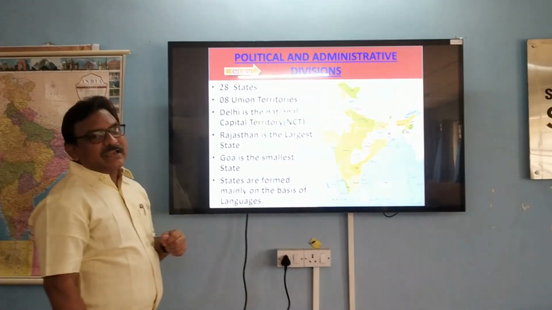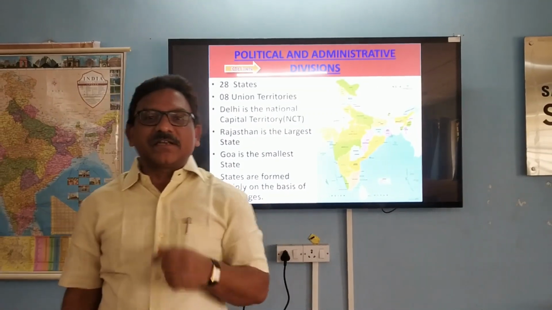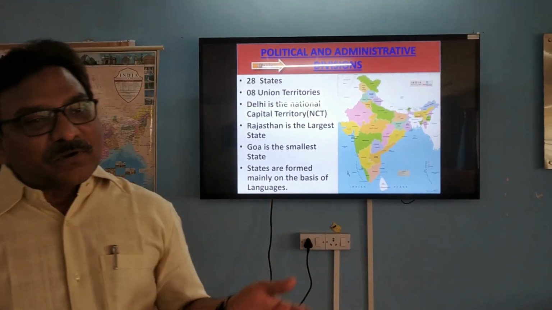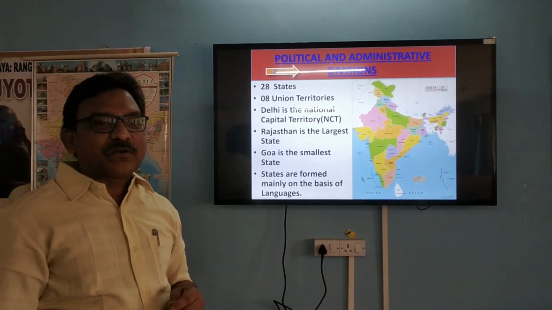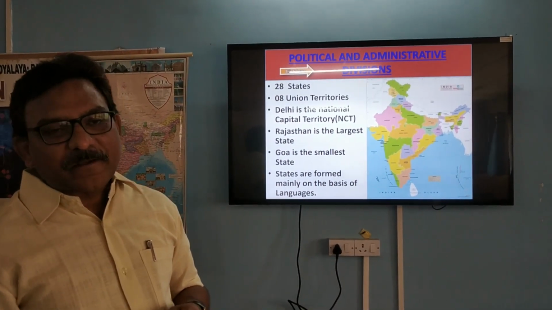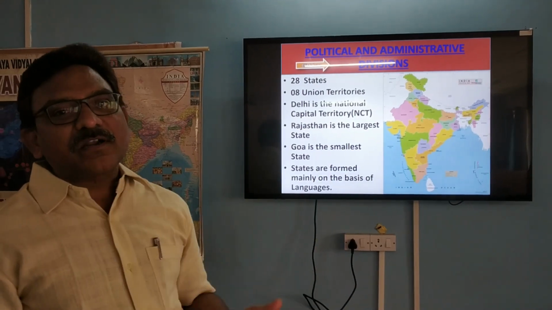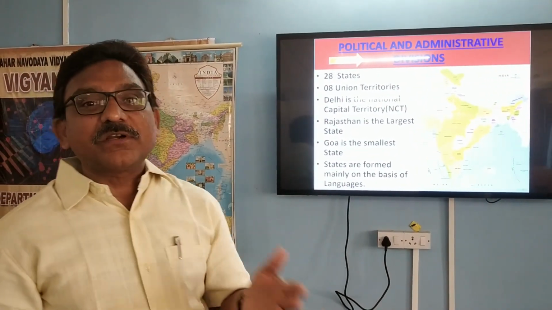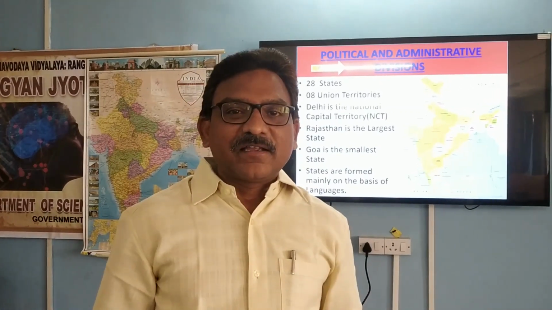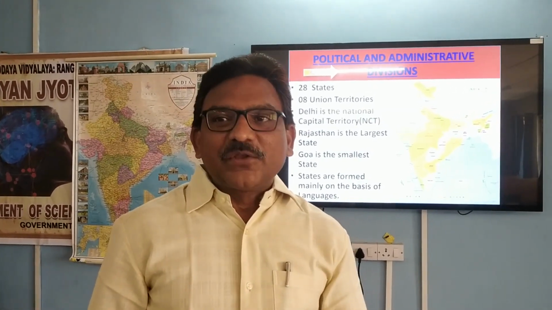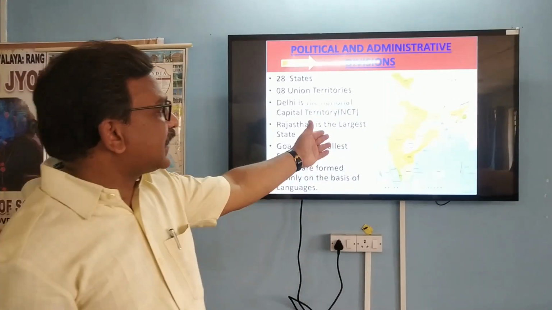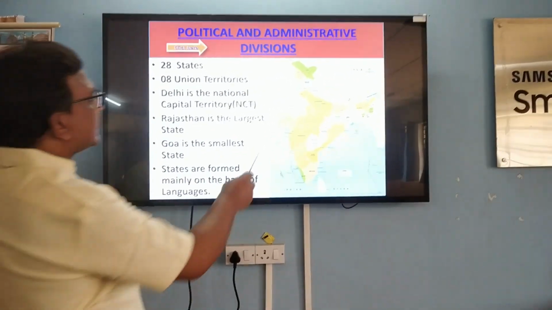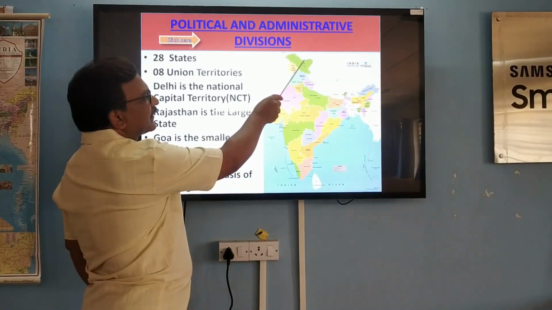We all know that India is divided into 28 states, not 29. It was 29 till recently, but very recently in the month of October, we know that the central government of India has made Jammu and Kashmir and Ladakh as two union territories. So Jammu and Kashmir today is not a state, it is a UT, I mean union territory. So this is the new map you can see on the slide over here. Here you can see Jammu and Kashmir and Ladakh.